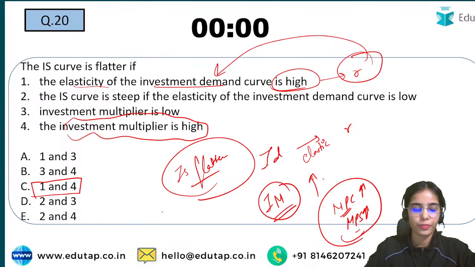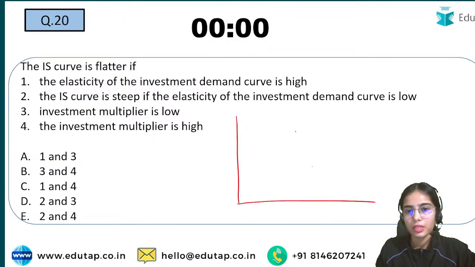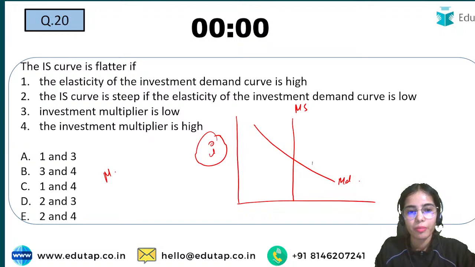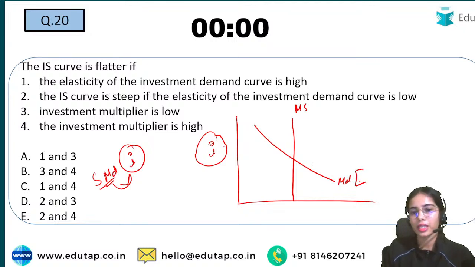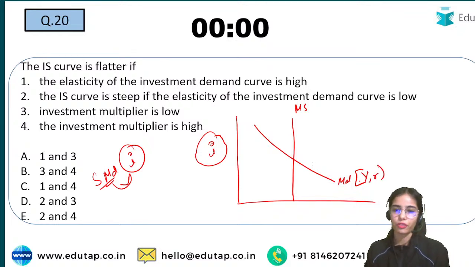So let's say, see, this is the demand for money, so this is the supply of money, and this is the demand for money. Now the demand for money is downward sloping with the rate of interest, because the speculative demand for money has an inverse relationship with the interest rate. So here we are taking the rate of interest. The demand for money depends upon the level of income and rate of interest.